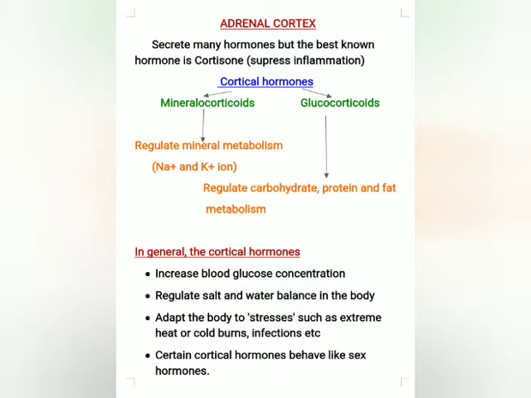Mineralocorticoids regulate mineral metabolism, that is sodium and potassium ions. They also balance the level of water in our body, whereas glucocorticoids regulate carbohydrate, protein and fat metabolism. There are certain cortical hormones which behave like sex hormones. That is, small amounts of testosterone are also released by the adrenal cortex.